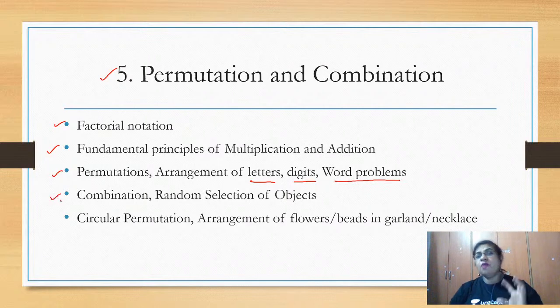Also combination. From the idea of combination, what comes to my mind is random selection. There is no order, so that is combination, the random selection of objects. Also in this topic we learn the concept of circular permutation. So what exactly is circular permutation? How are you arranging objects round a circle, round a table? All such questions you are going to get in this topic. Also the arrangement of flowers and beads in a garland or a necklace. All this, with shortcuts and tricks, is available in this chapter.